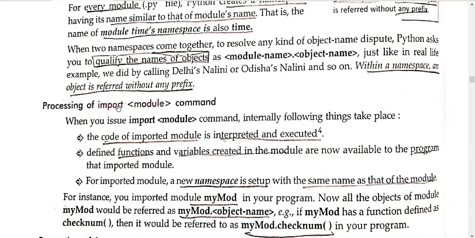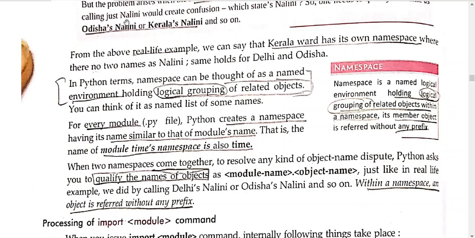So you need to write your namespace as a prefix. Means if you want to call Odisha's Nalini, you will use the state, or the namespace we can say, as the prefix to denote that particular object or variable.